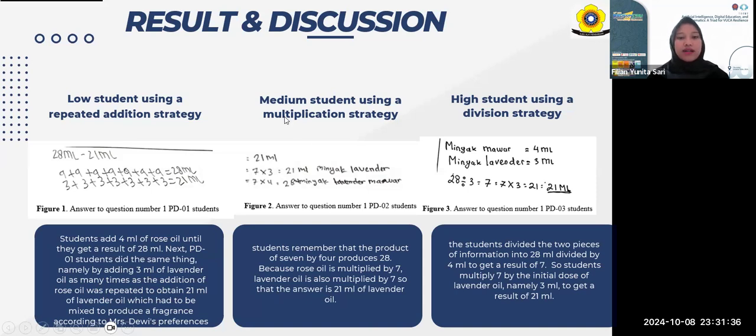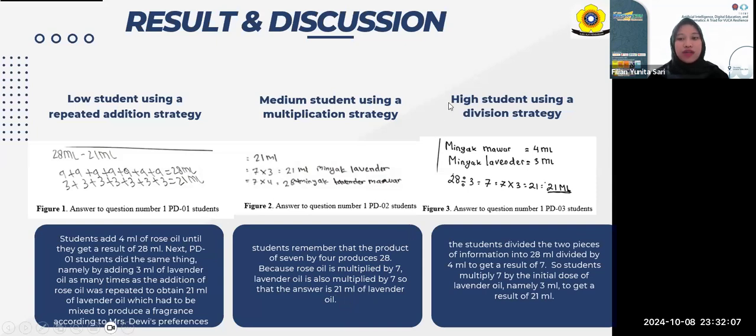The next, medium students use a multiplicative strategy. Based on figure 2, students remember that the product of 7 by 4 produces 28, because rose oil is multiplied by 7, lavender oil is also multiplied by 7, so the answer is 21 milliliters of lavender oil.